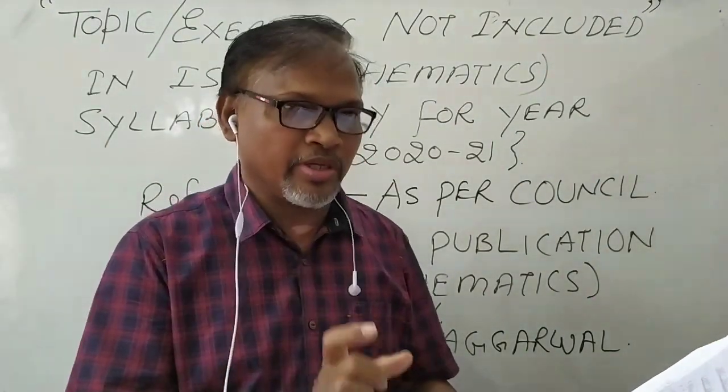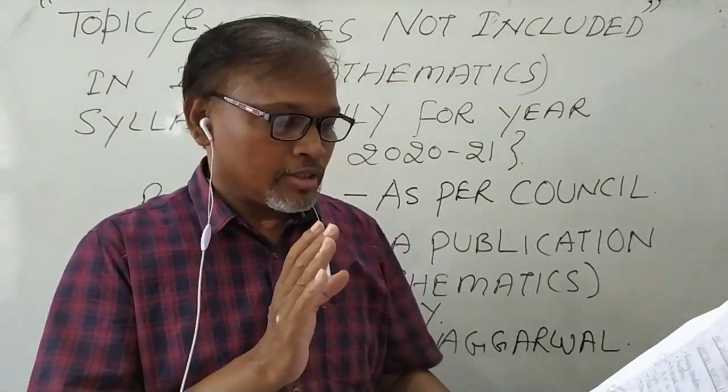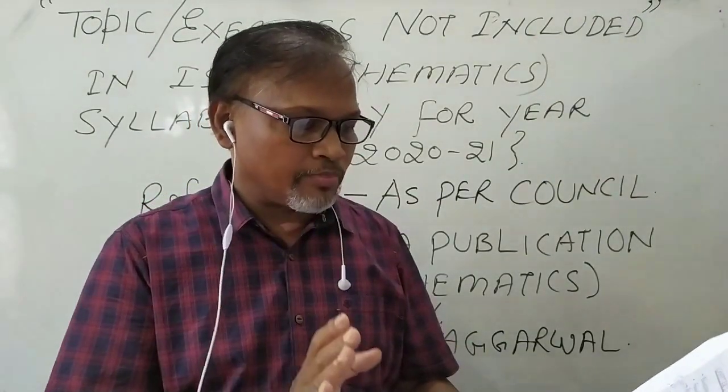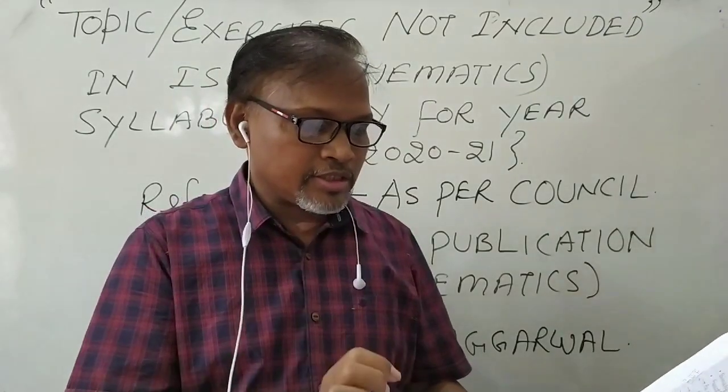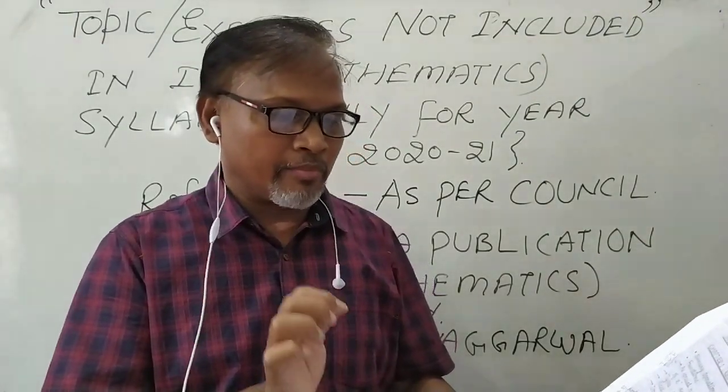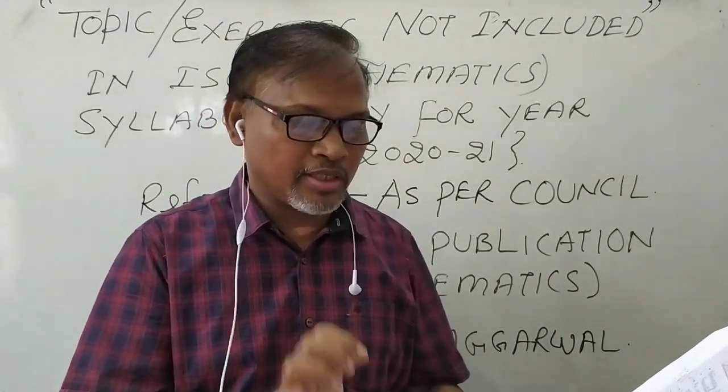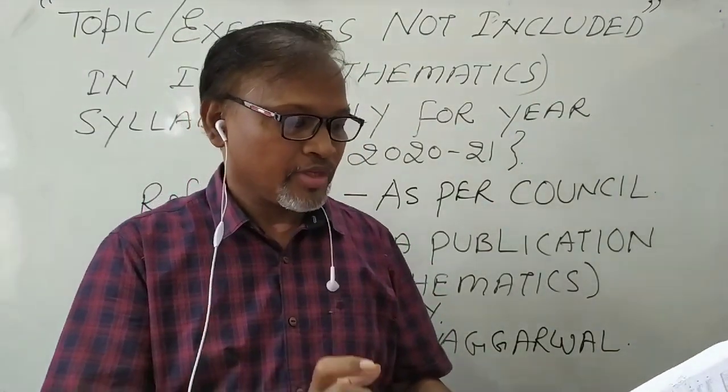Chapter 4, determinants. These topics will not come now: finding the area of a triangle, consistency, inconsistency, and number of solutions of a system of linear equations by examples.